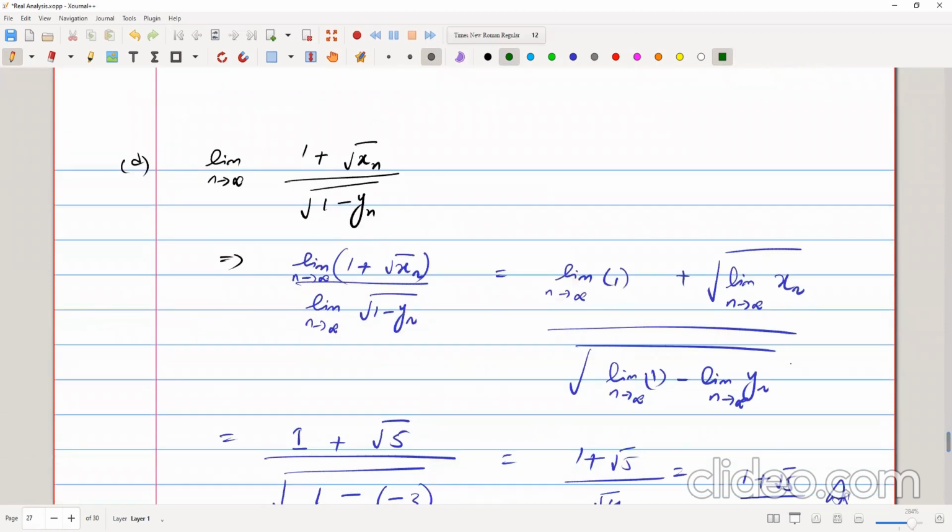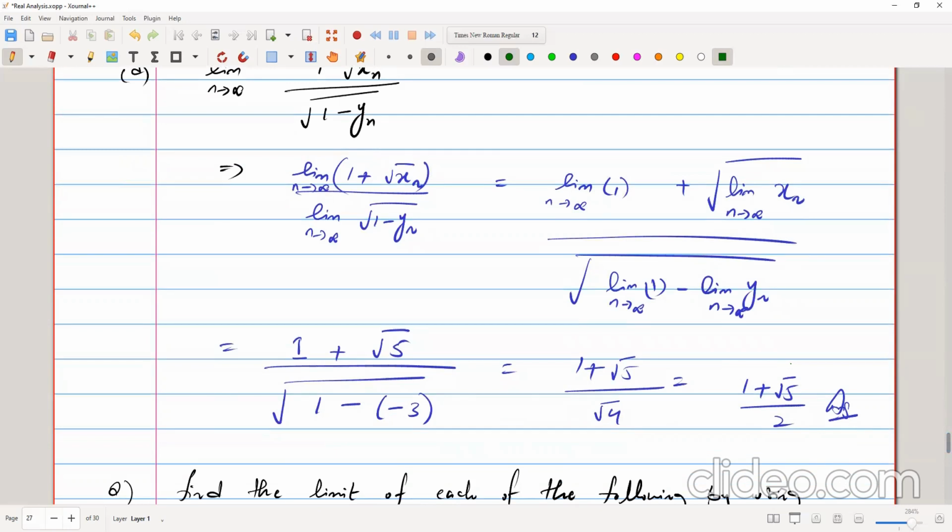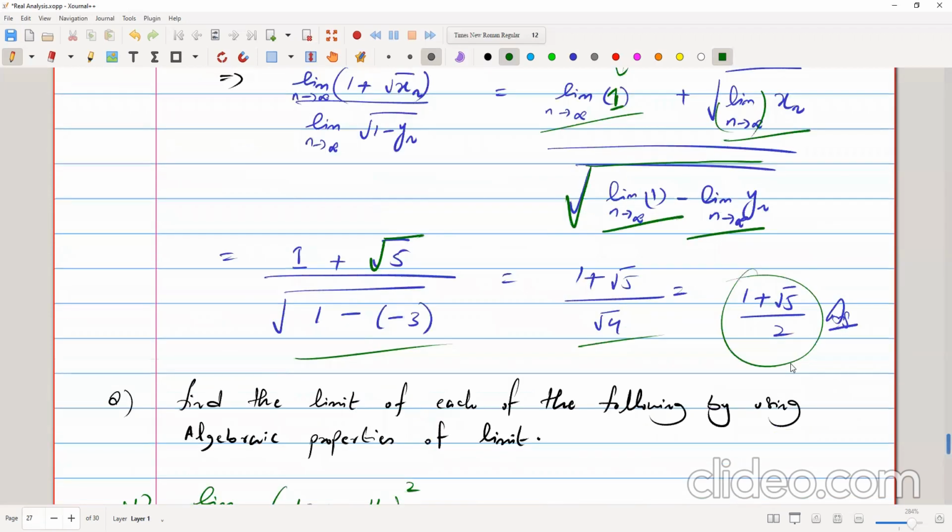Then we have the limit as n tends to infinity of 1 plus square root of xn, over square root of 1 minus yn. Again, using the property of algebra of limits, we can take this limit inside the root, and the limit of 1 is a constant, nothing to do with the limit, it will remain constant, that is 1. And this limit goes inside the root, and the limit of xn is known to us, so this will be square root of 5. And in the denominator also, the limit goes inside and is applied individually to the elements, that is 1 and yn. Similarly, we plug in the values and get the required answer.